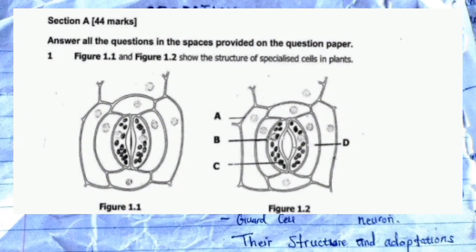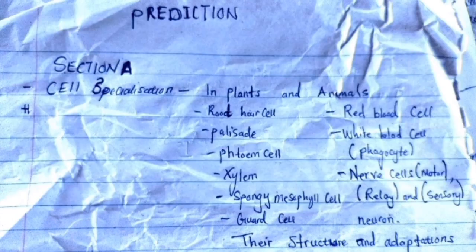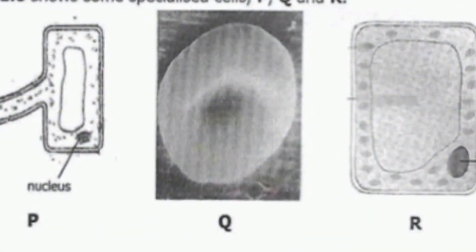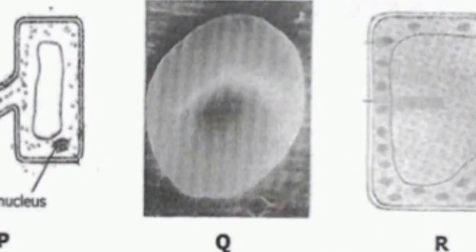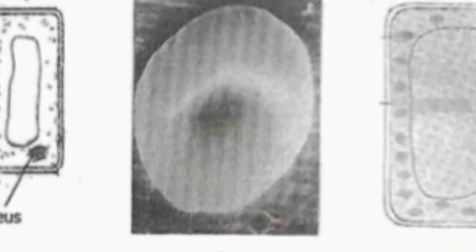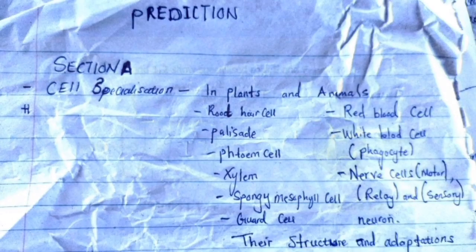Okay, let's move on to the next one, the specialized cells in animals. The first one is the red blood cell. You need to know its function, structure, and adaptations, like biconcave in shape, and its function to transport oxygen around the body. Then the white blood cells, which fight against infections.